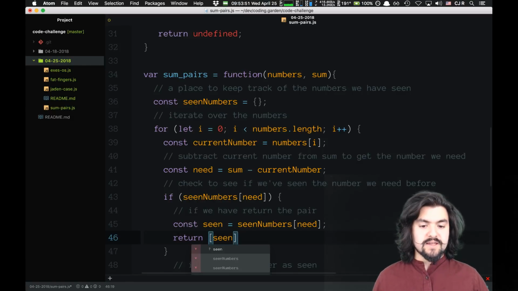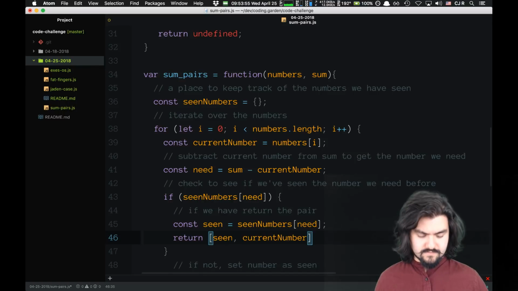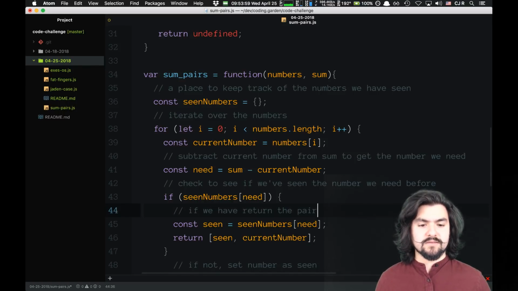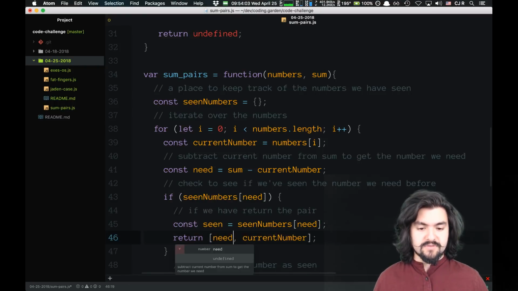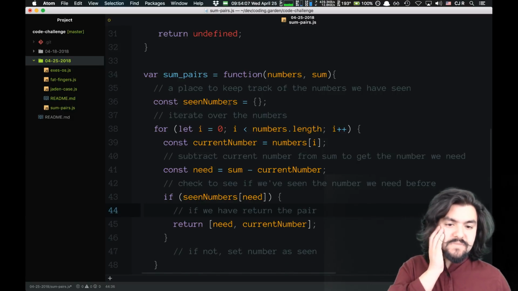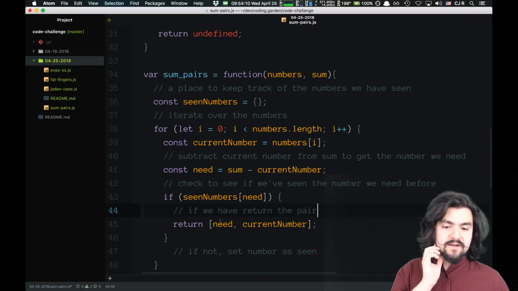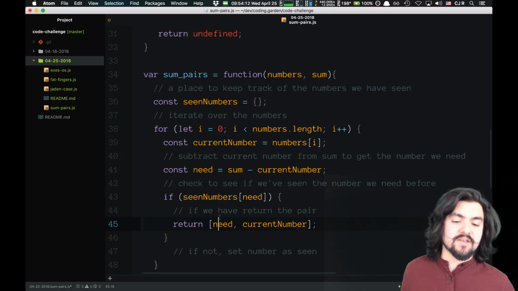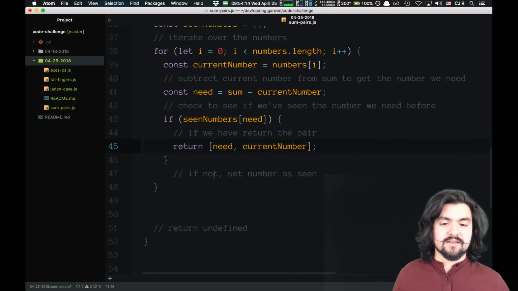So the first value in the array is seen, and then the second value is the current number. Oh wait, no, that's just true. Well, it just needs need, because need would be the number that we've already seen. So if the object had that number in it already, that means it would be the first value in the pair, and then the current number is going to be the second value in the pair.